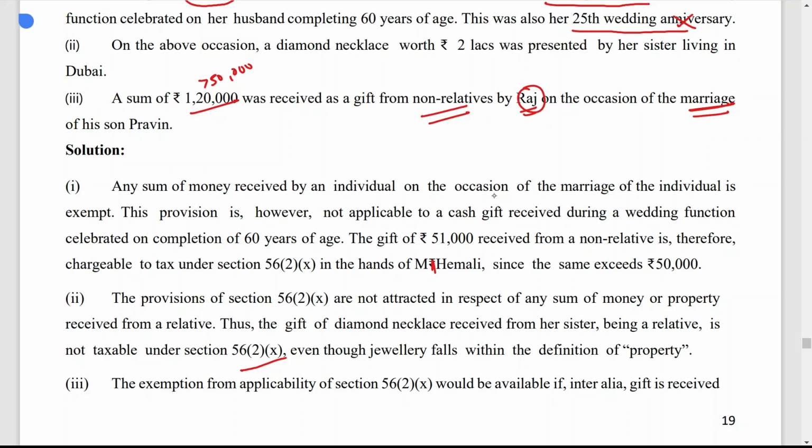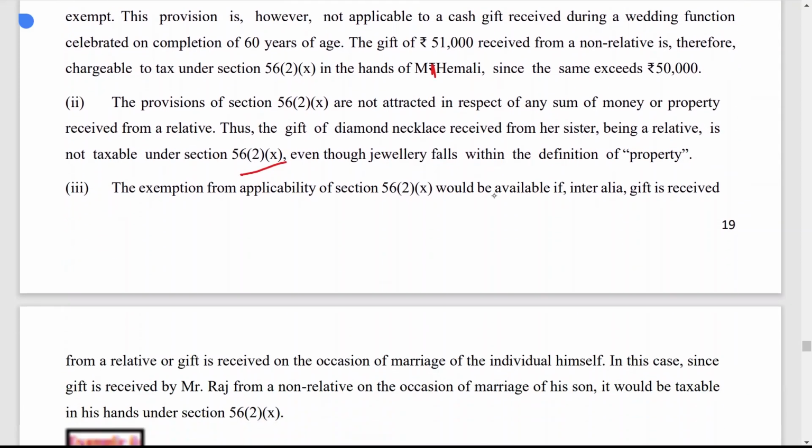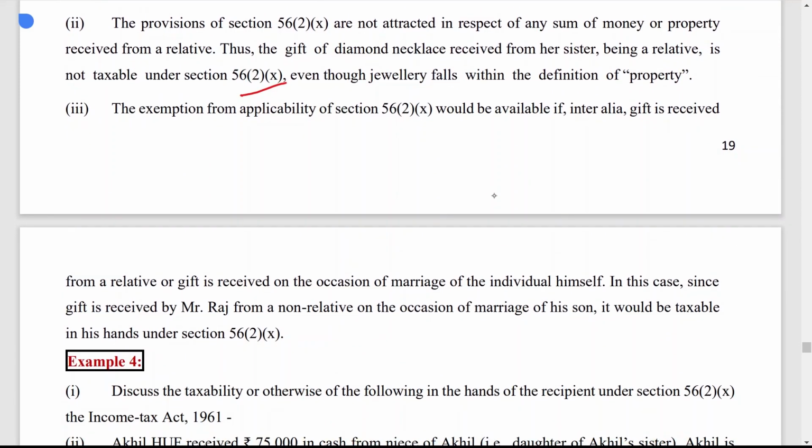So exemption from applicability of section 56 subsection 2 clause 10 would be available if, inter alia, the gift is received from a relative or the gift is received on the occasion of the marriage. So in this case, it is not the occasion of his marriage, and it is not received from a relative also. Since the gift is received by Mr. Raj from a non-relative on the occasion of the marriage of his son, it would be taxable in his hands under section 56 subsection 2 clause 10.